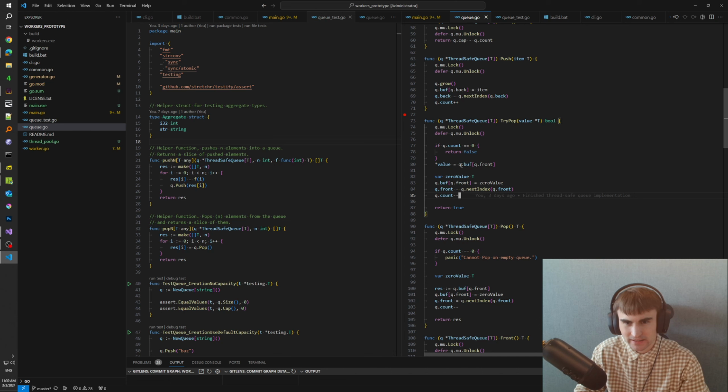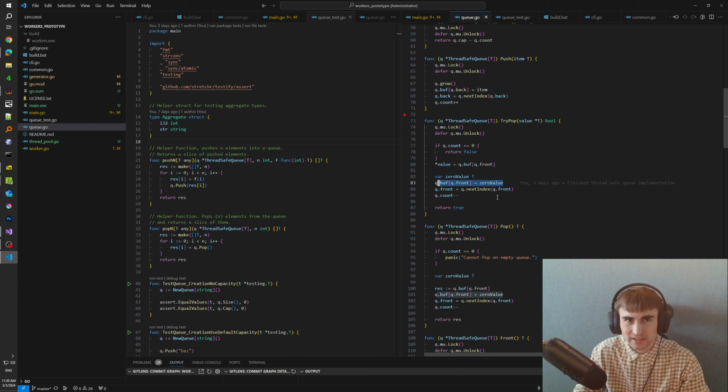So what do we do? We get the front element, we put it into the value with the reference, the pointer, and then we create a zero value, and then we initialize the front element with this zero value. And again, it might not be necessary because we still operate on indices, right? We operate on the back and front indices, so it might not be necessary. That's all right.